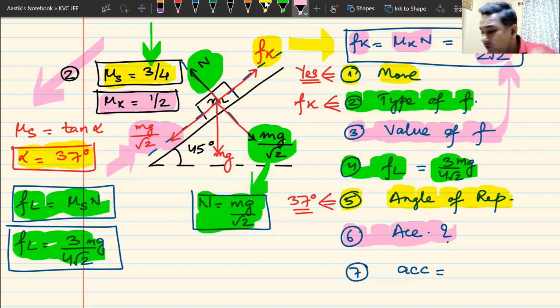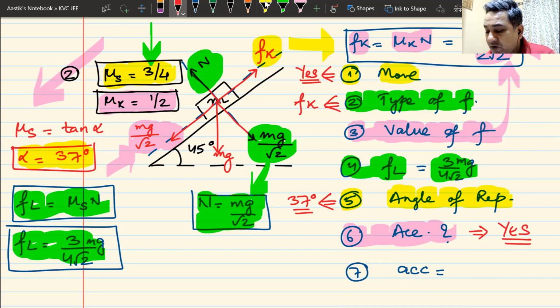The force which is trying to pull it upwards or stop its motion is mg by 2 root 2. They are not same. Downward is more, upward is less, and therefore this block will definitely accelerate.